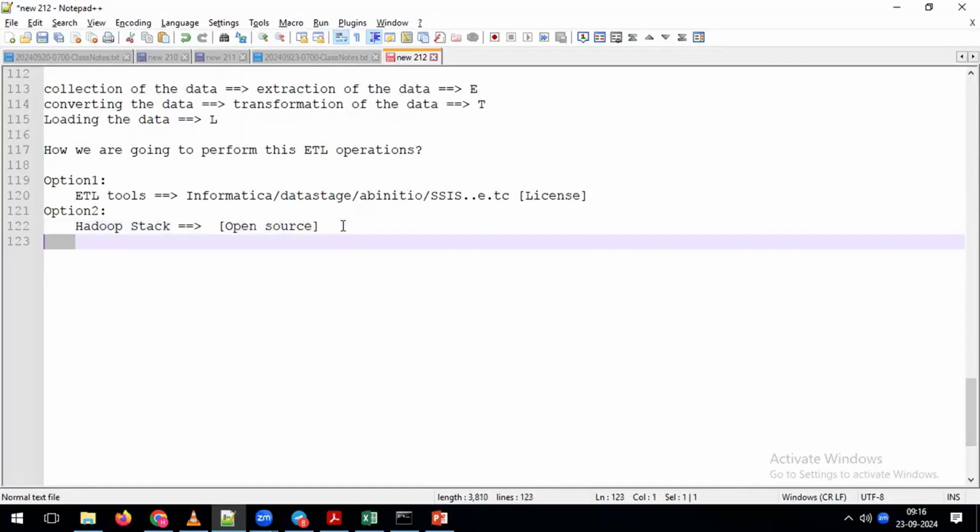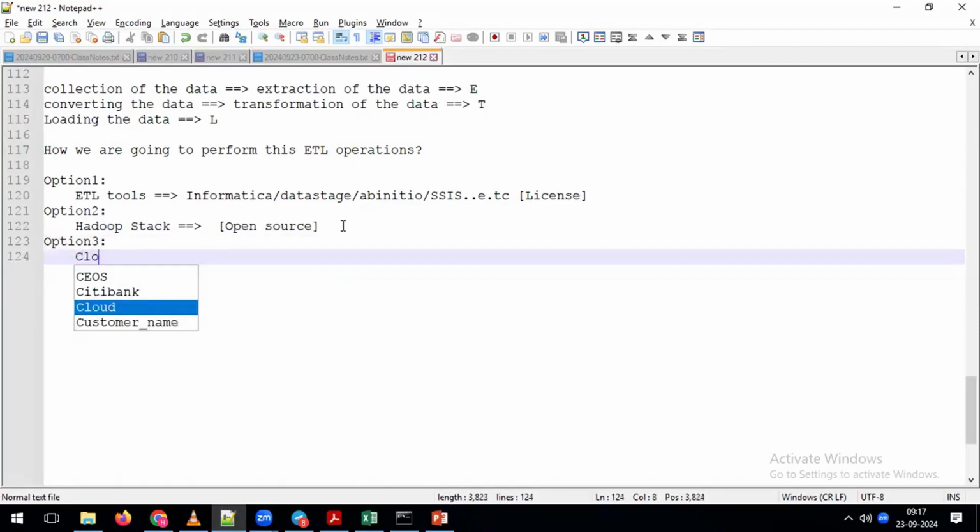In the same way, nowadays we have option three, which is using our cloud stack. With the help of the cloud stack also, you can perform our ETL operations depending on our requirement. Indirectly, for doing our ETL operations, you have three different options: either ETL tools, or the Hadoop stack, or the cloud stack. You can perform your ETL operations depending on your requirement.